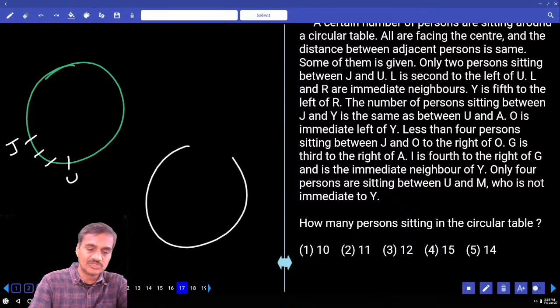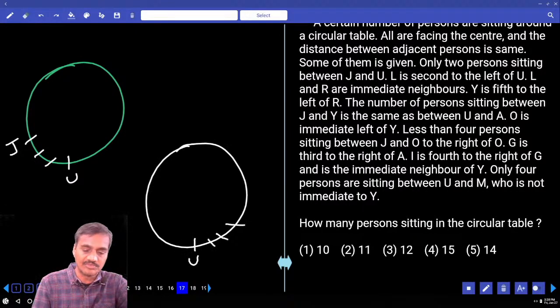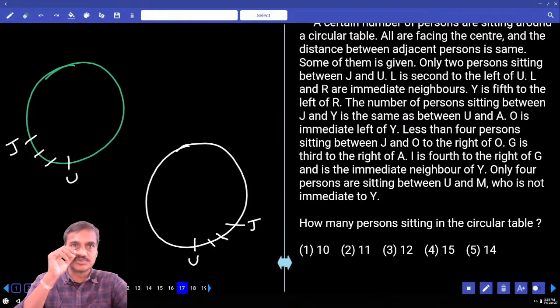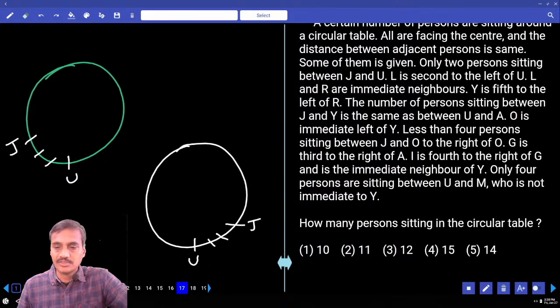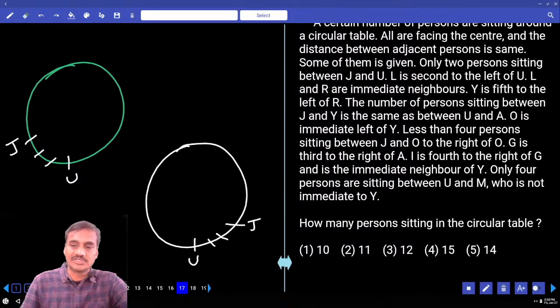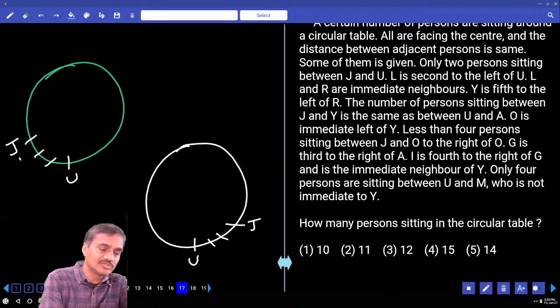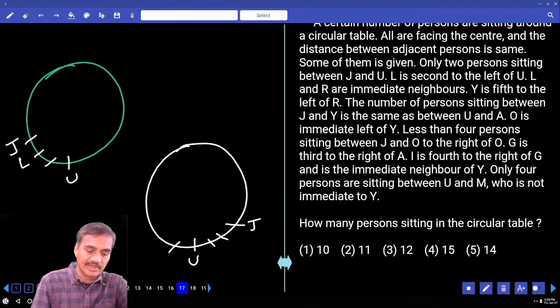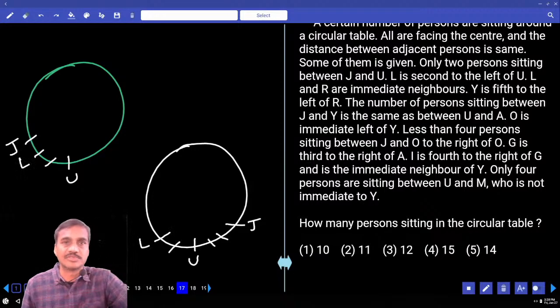And whether J is to the left hand side or to the right hand side. If U is here, 1, 2, J will be at this place. Only 2 persons between J and U. Then only 2 in between J and U. L is seated second to the left of U. సరిపోయిందా లేదా? L is seated second to the left of you.